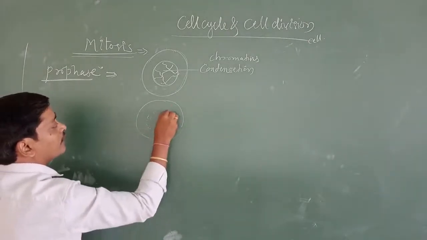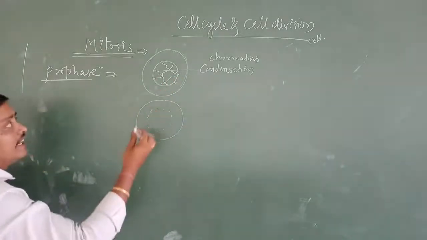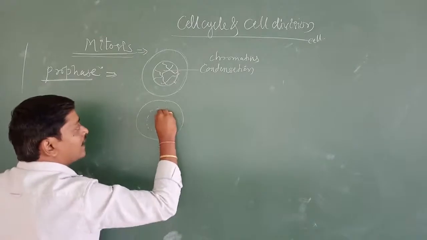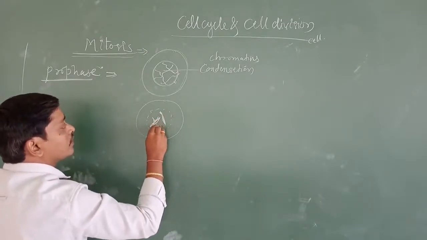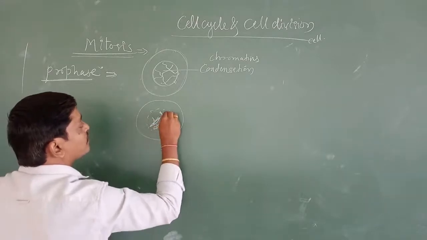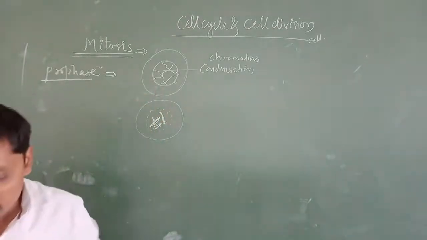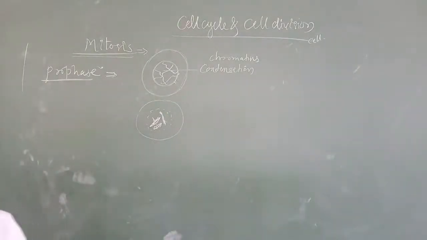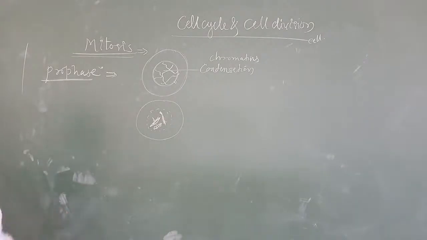What we are going to call a nucleolus. This is the nucleolus. It is going to start disappearing, and the condensation of chromosomes, or formation of chromosomes, has to start here. Okay, maximum condensation. In the prophase stage, what is going to happen?